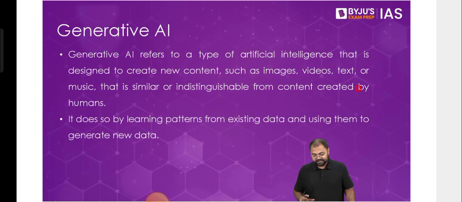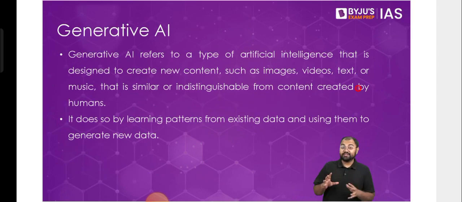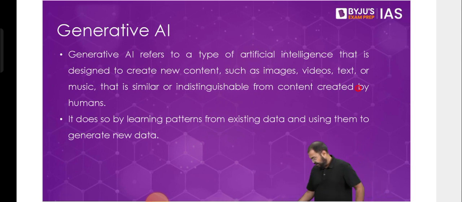Now, after this, we see that there is a new type of artificial intelligence that has all of a sudden taken over the world over the last couple of years, and this is generative artificial intelligence. Until now, where exactly is generative artificial intelligence different as compared to the different types of artificial intelligence that we have been using? Generative artificial intelligence is where artificial intelligence can create content for you.